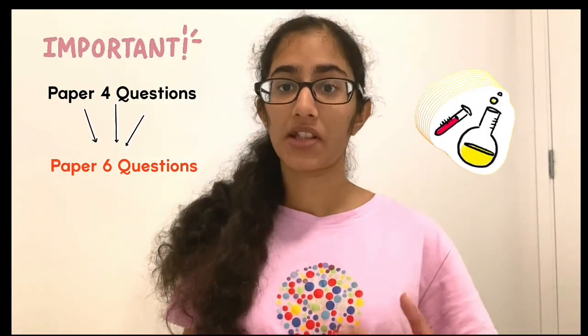This type of question can be easily molded into a paper 6 question or an ATP question. So make sure you guys pay attention to this question, because if I was the examiner, I would have easily molded this type of paper 4 question. Typically, I think examiners take paper 4 questions, especially the concepts or ideas that have a little bit of experimentation knowledge required, and they just change the wording and keep it in paper 6. So this is something that can definitely happen. So I will make sure to practice these types of questions as well.